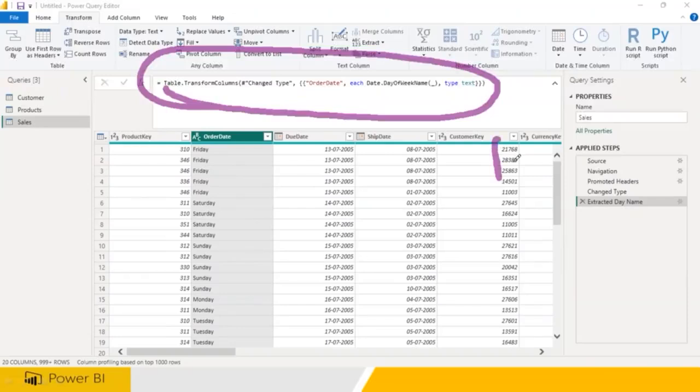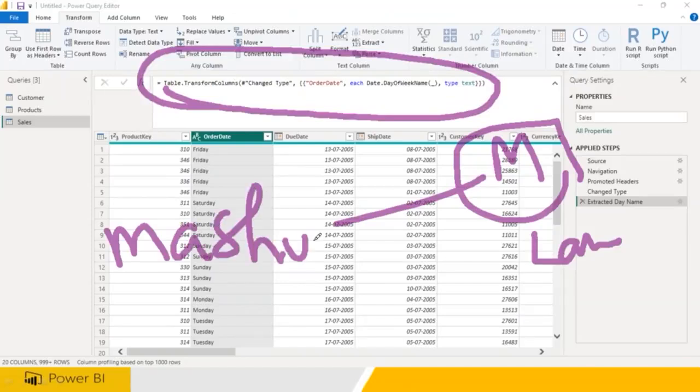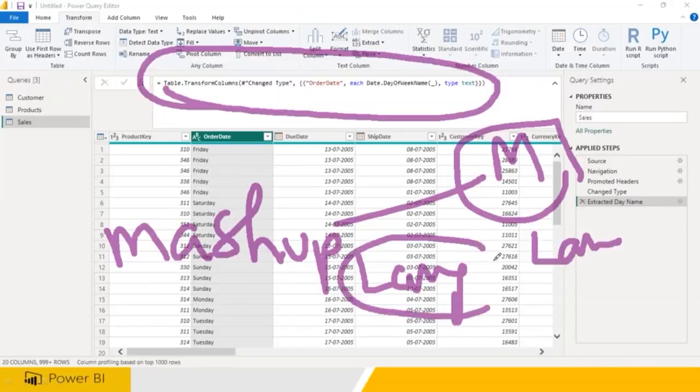This you do not know. A lot of M language. M stands for what? Mashup language. Clear? So this language is automatically written, and it is given by Microsoft. It is Microsoft's own language.